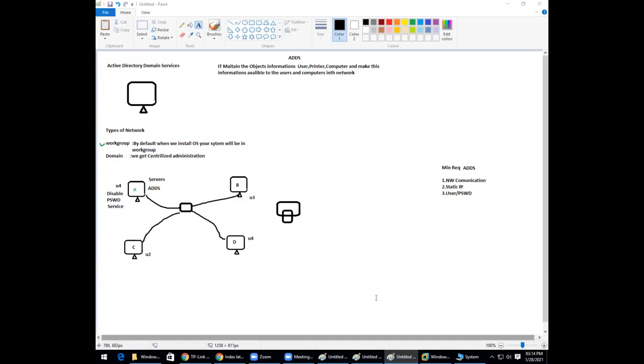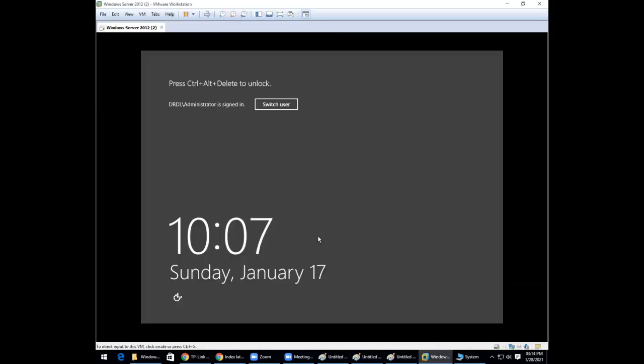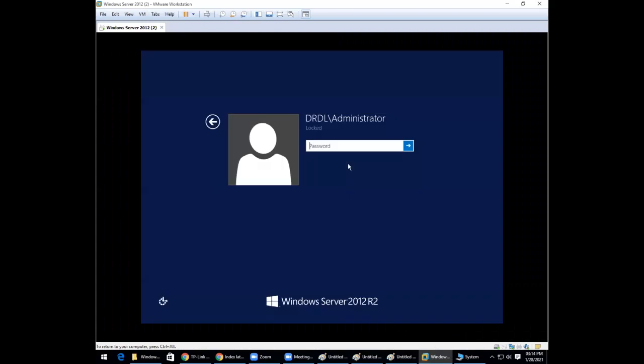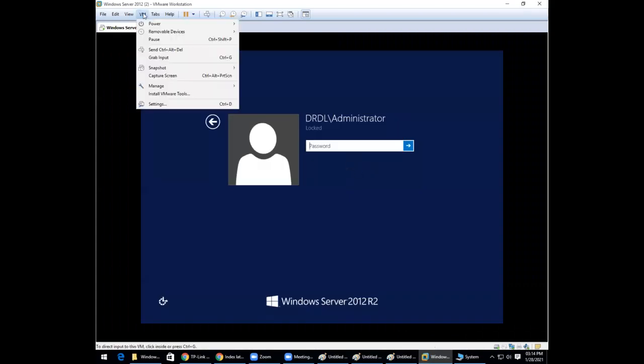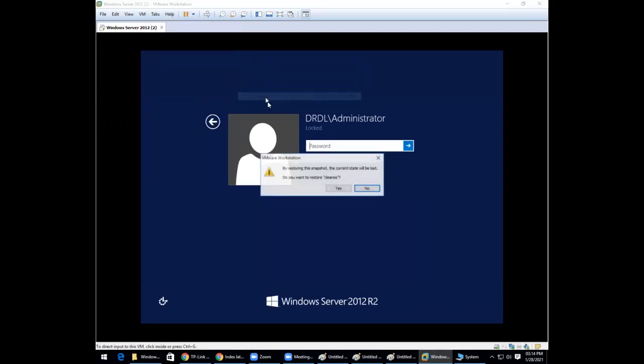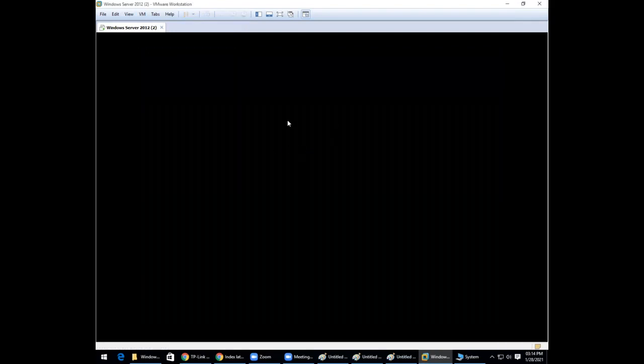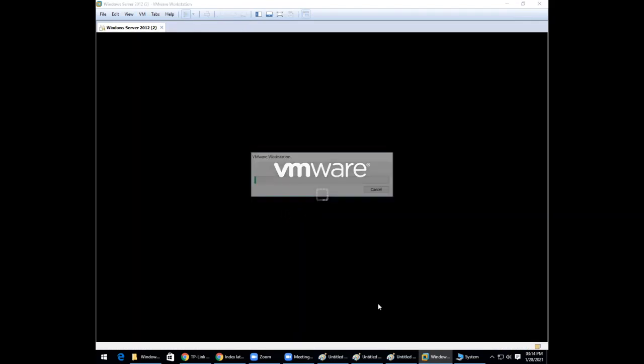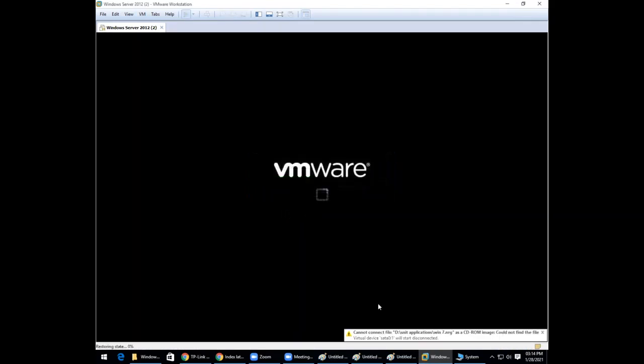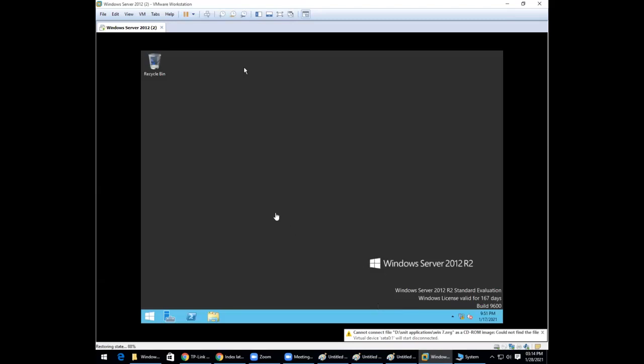Right. So let's go and see how we configure this. This is my server operating system. There is a domain which is already added to this. I'm just trying to take a clean OS. This session might end in 3 minutes. I'll share one more link so that you can connect.